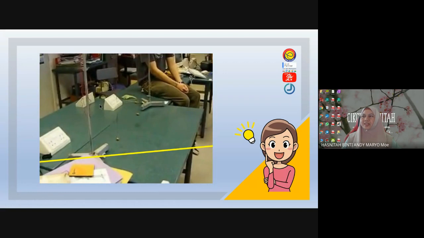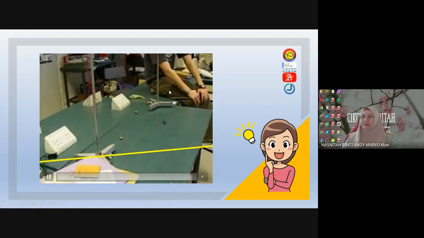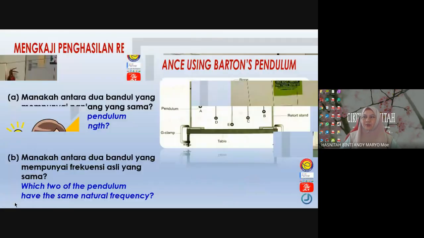amplitude. Okay, tadi cikgu bagi tahu mana yang sama panjang sebenarnya, yang D itu same length with the driver pendulum, not E. Okay, so here you can see that pendulum D vibrates at the maximum amplitude. Okay, because it has the same length with the driver pendulum, which means it has the same natural frequency. Okay, to look for more detail, let's take a look at the next slide.